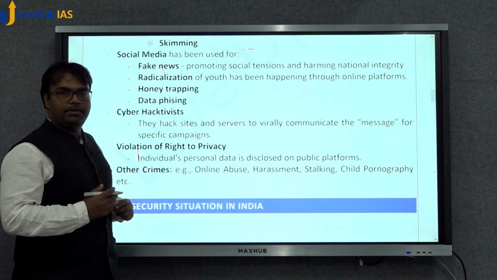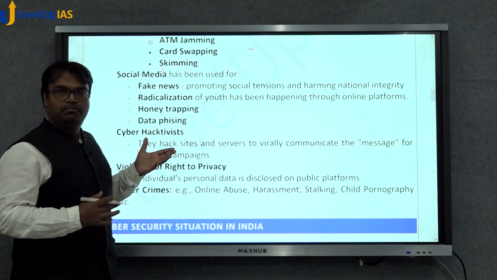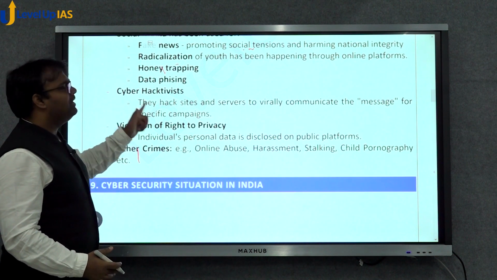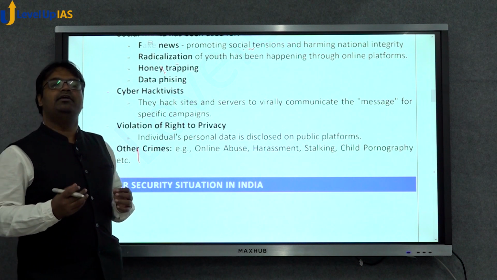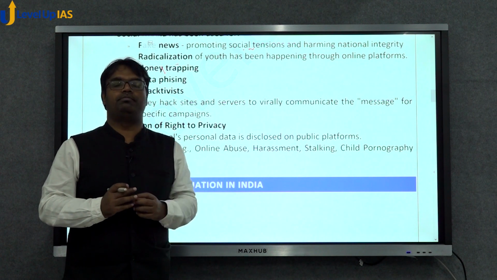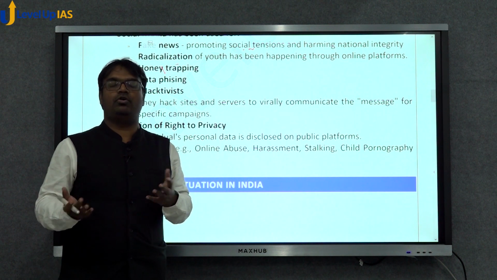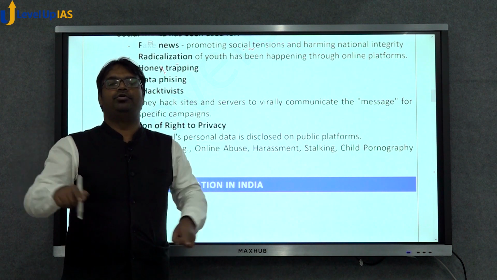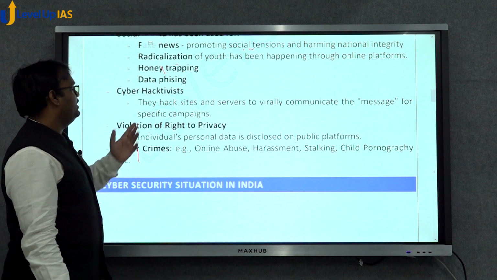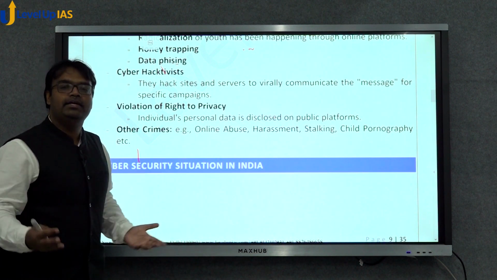Then there is honey trapping, and there is data phishing. All these are methods by which cyber attacks take place using social media. Then cyber hacktivists. Cyber hacktivists are basically hackers plus activists. Suppose they want to protest against the government. Let's say there is a farmer protest going on, and some activists who are also hackers will deface a government website. They will go to the Ministry of Agriculture website and deface it. That is done by cyber hacktivists. This is one form of damage which can be caused by cyber attack.